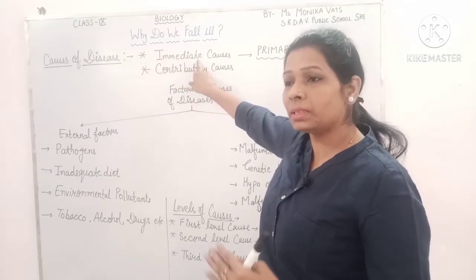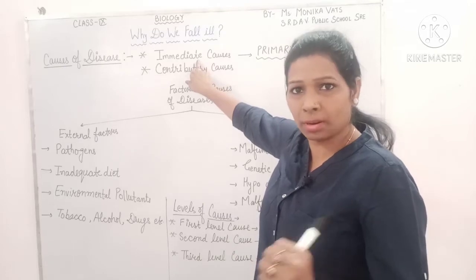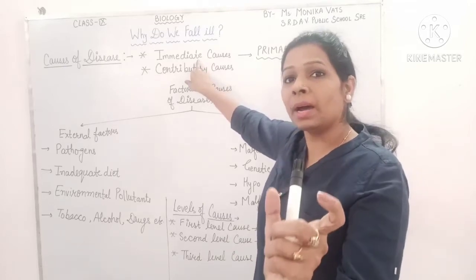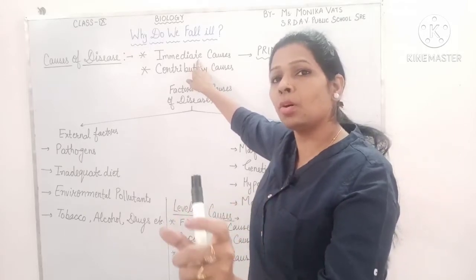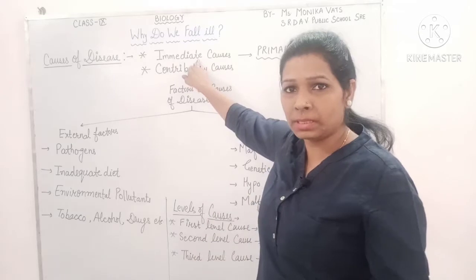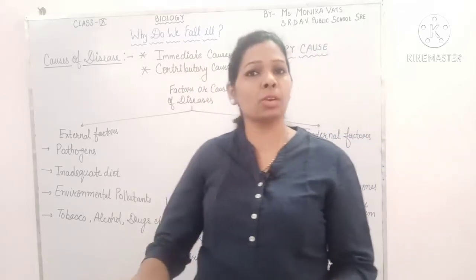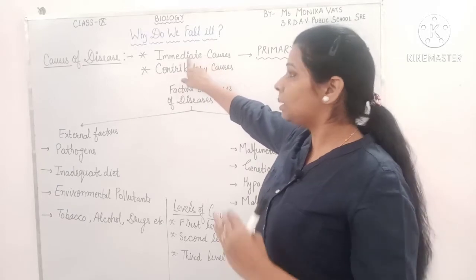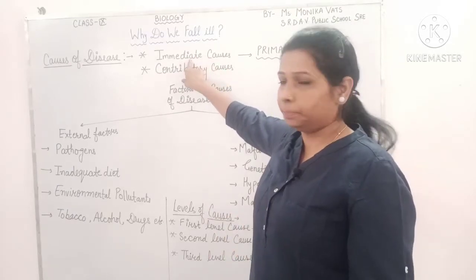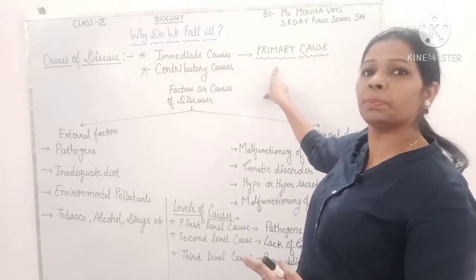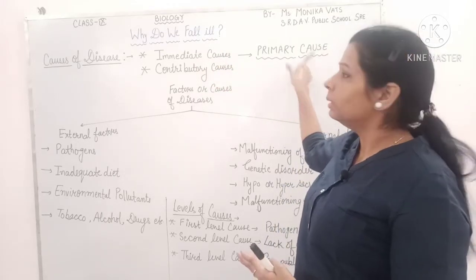Immediate cause means, like in the case of coronavirus, that virus is the immediate cause of corona. So these are basically pathogens, disease causing microorganisms. Those causes which immediately affect the person are known as immediate causes, and these are known as primary causes.